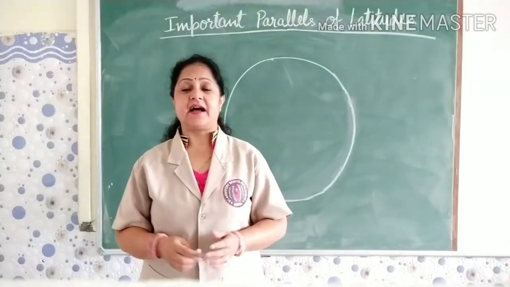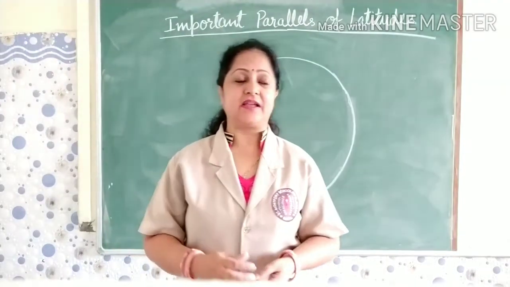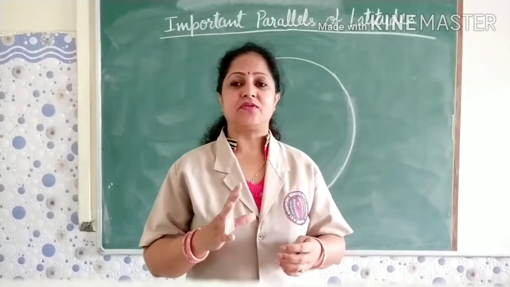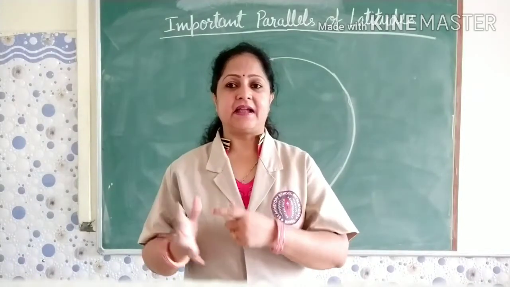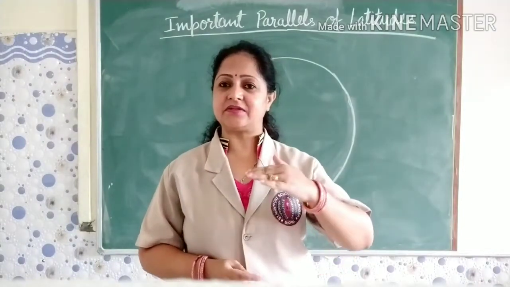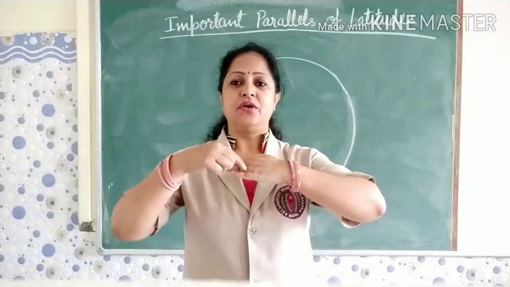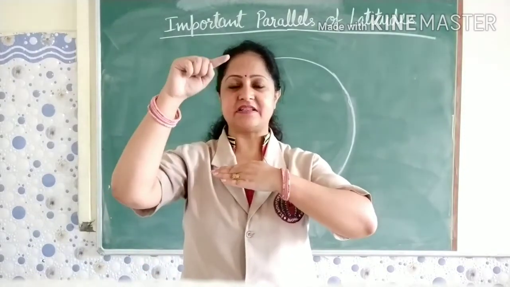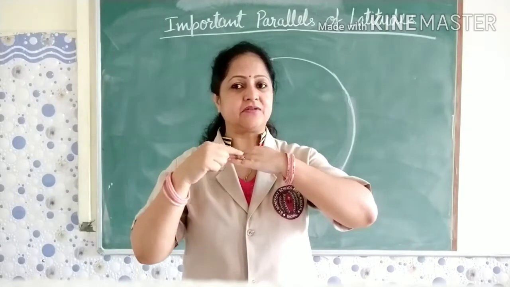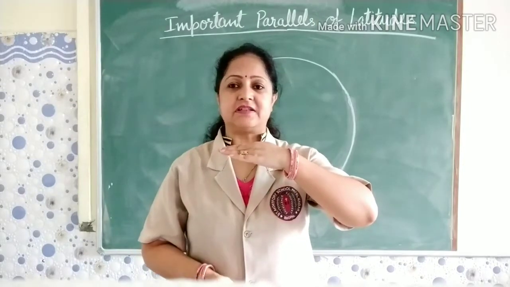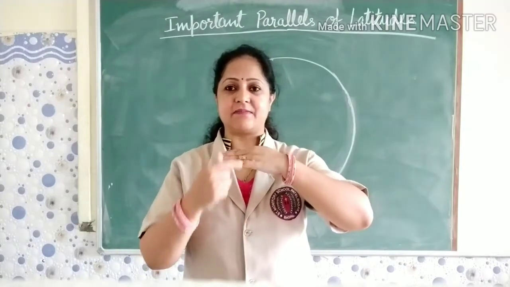After that I told you that there are a total of 180 latitudes. There are 90 latitudes from the equator to the North Pole in the northern hemisphere, and 90 latitudes from the equator to the South Pole in the southern hemisphere.